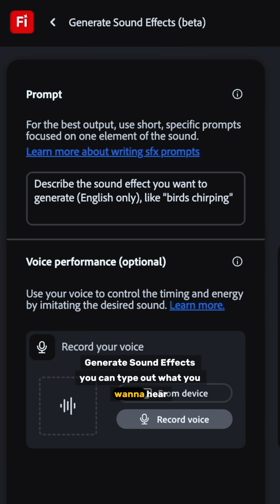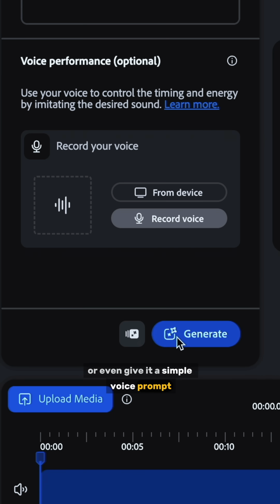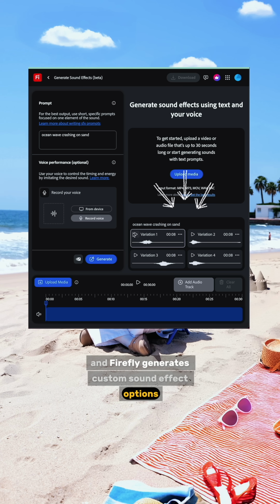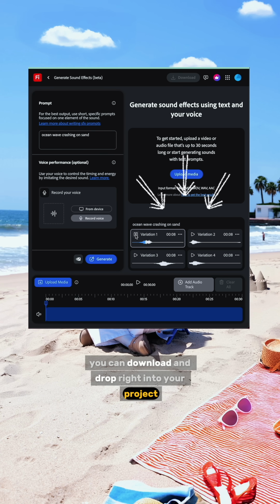You can type out what you want to hear or even give it a simple voice prompt, and Firefly generates custom sound effect options you can download and drop right into your project.